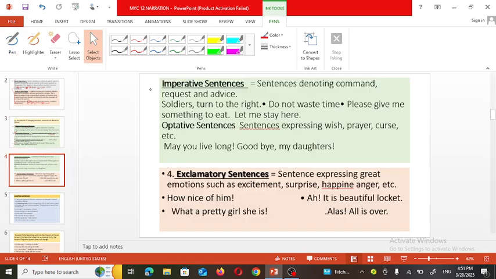And the third form of that sentence can be imperative sentence. Imperative means what? Dialogues, request, advice, or such kind of sentences can be given over there. And the fourth is exclamatory sentence, where statement is used to show emotions or excitement or surprise or happiness. Okay, so such kind of types we are able to see in inverted comma.